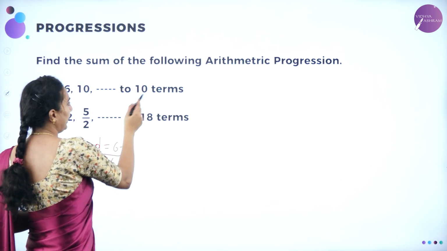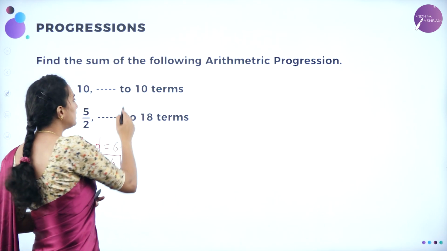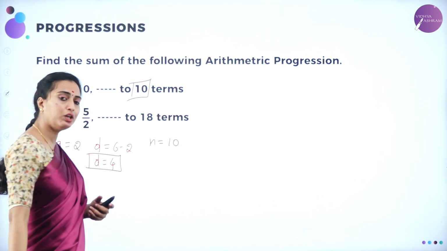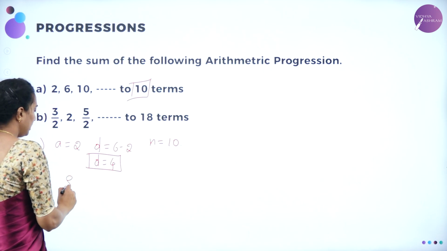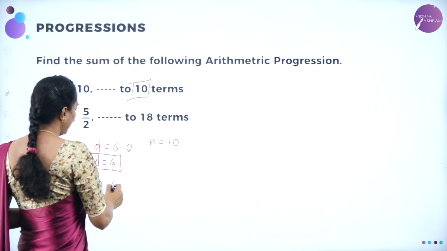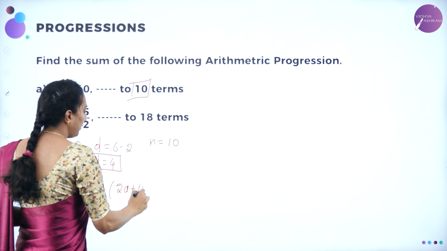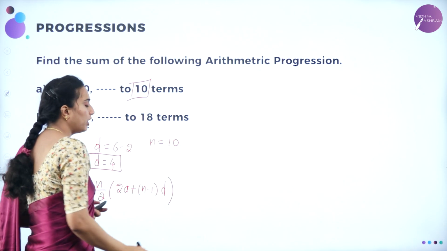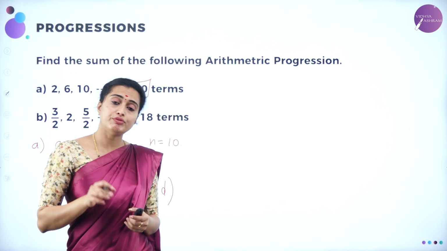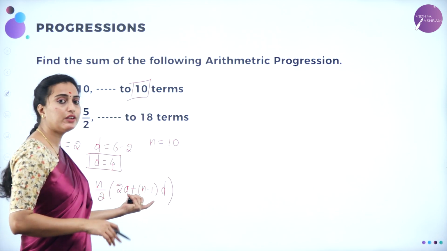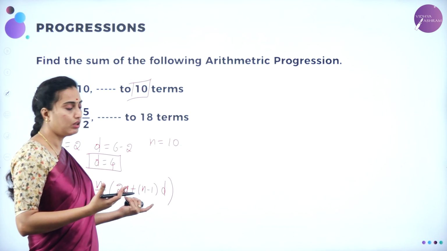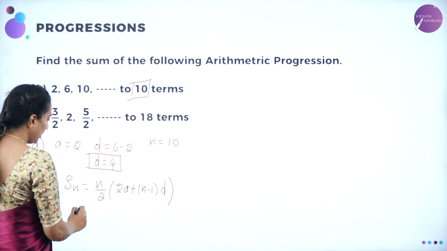Now you are having up to 10 terms. Up to 10 terms means N is equal to 10. We know the formula of Sn is given by Sn is equal to N by 2 into 2A plus N minus 1 into D. Why have I used this formula? They have not given the last term here. They have given N. If they have given N, we should use this formula only. If they have given the last term, we would have used A plus L. Understood? Here we'll be substituting the values.